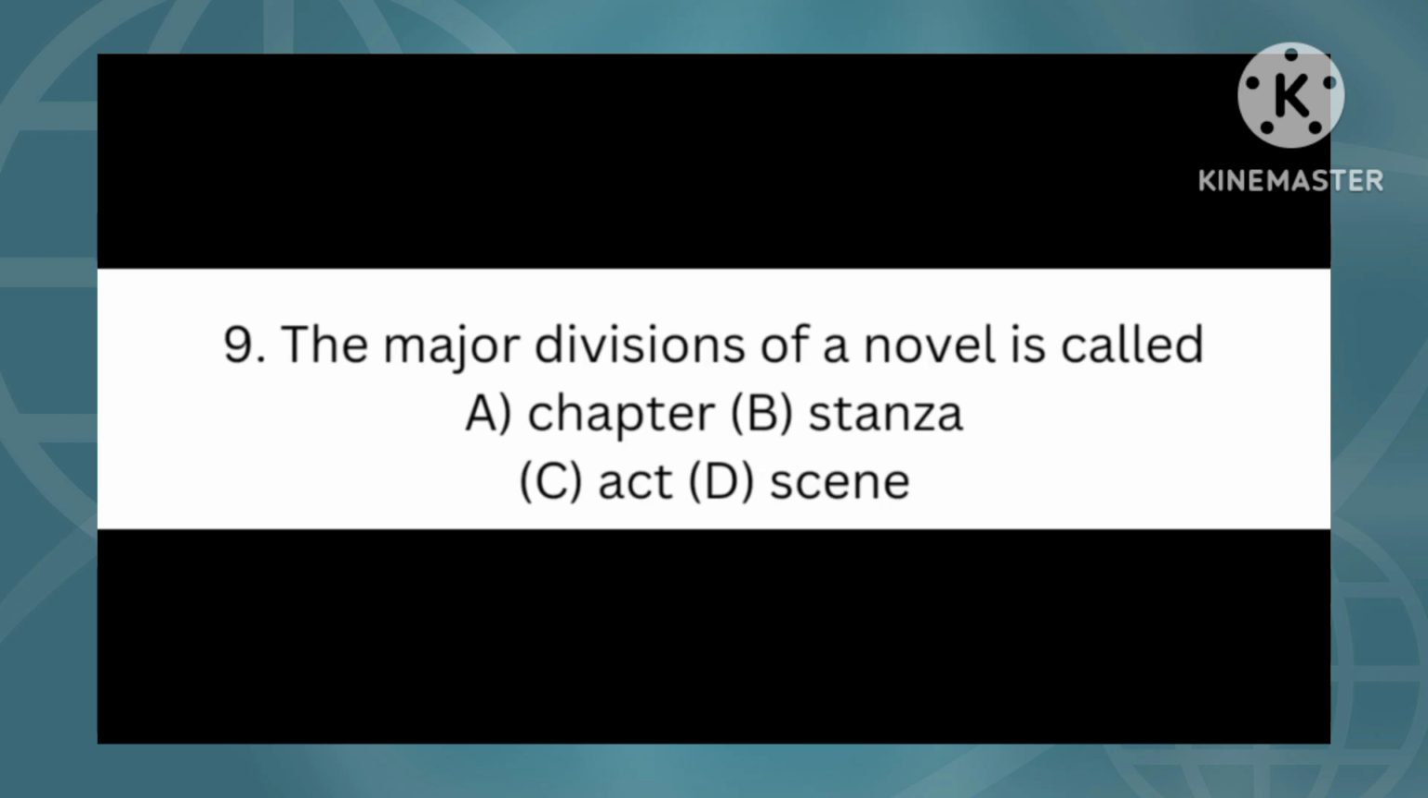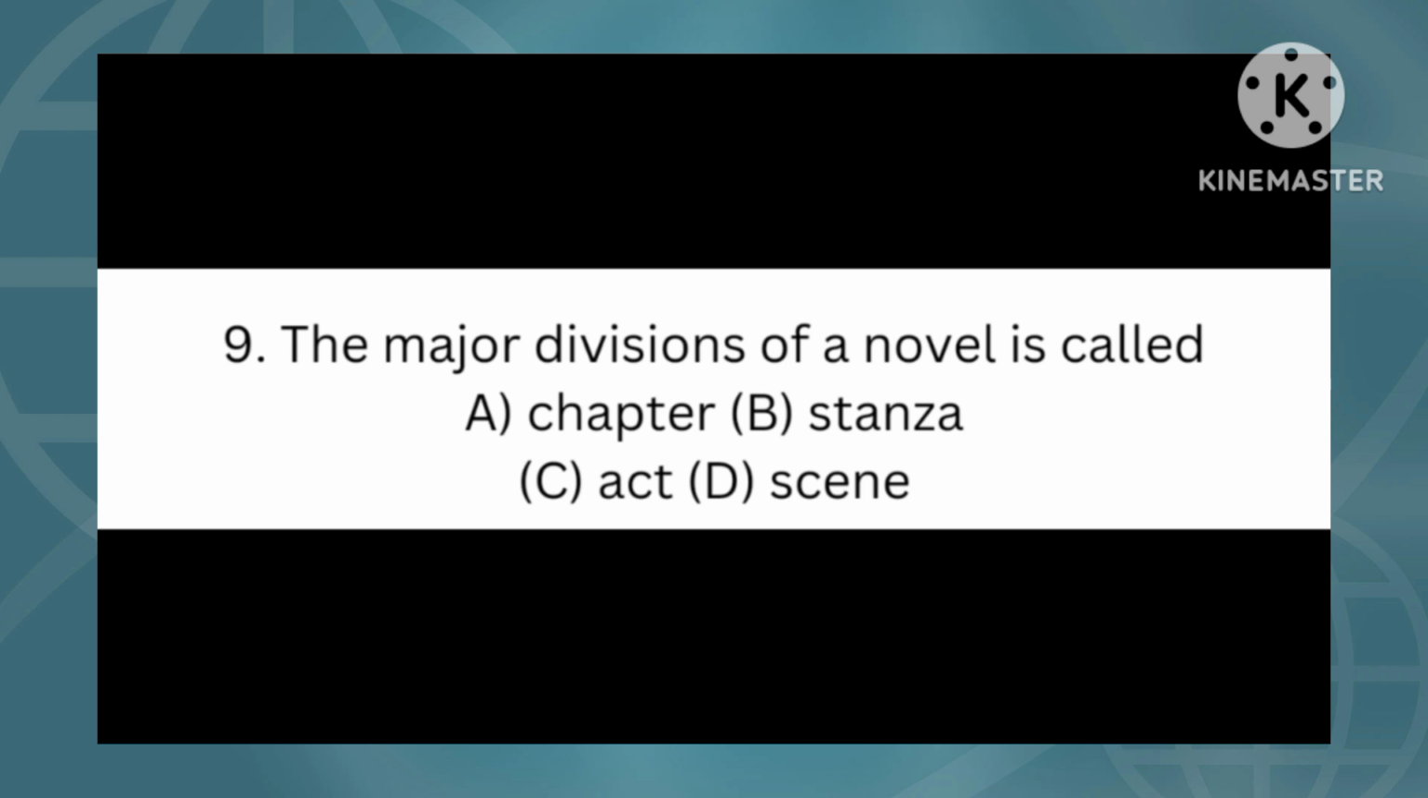The next question is question number 9. The question is, the major division of a novel is called. Remember that a novel is divided into two: we have chapters and paragraphs. Which of them is the major division? That is the question. Chapter is the major division, while the minor division is paragraphs.